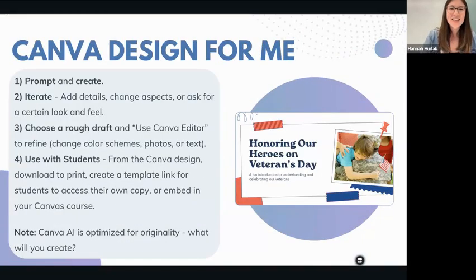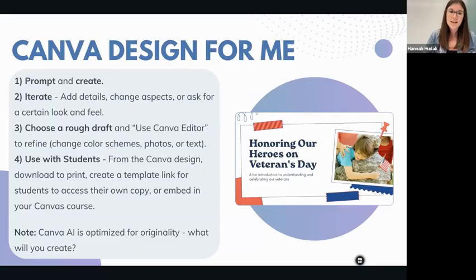Just to review, when we're using Canva Design for Me, we're going to start by prompting and creating. Then we're going to iterate, where we can add details, change aspects, or even ask Canva to change the look and the feel of the design. Once we have found a template we like, we choose that rough draft and make those edits in the Canva editor, changing color schemes, photos, or text. And then we get to use it with students, either downloading and printing it, creating that template link for them to access on their own, or embedding in our Canvas course.